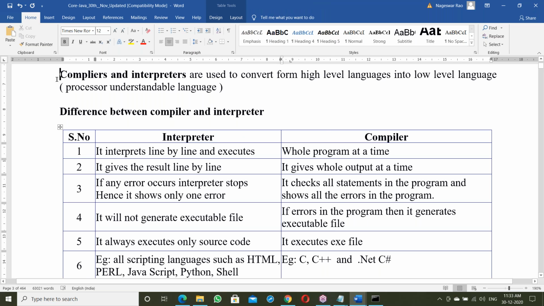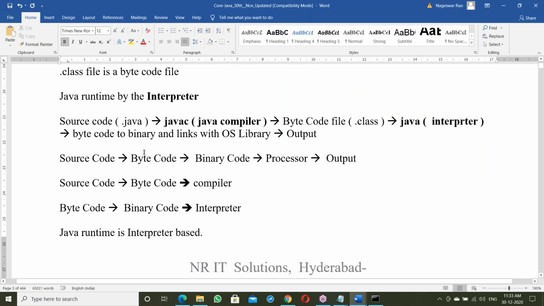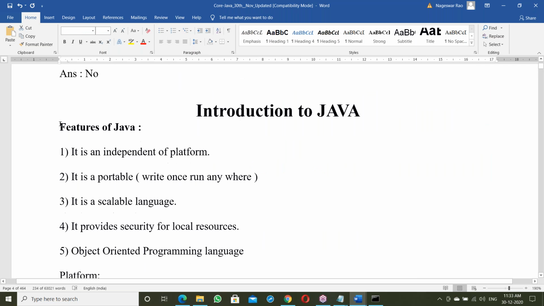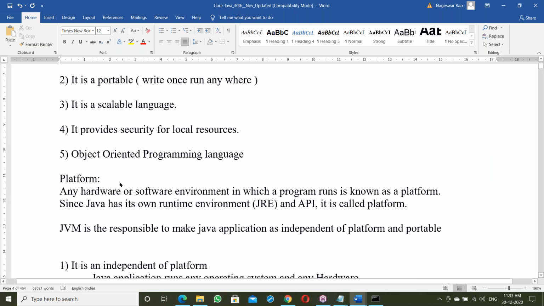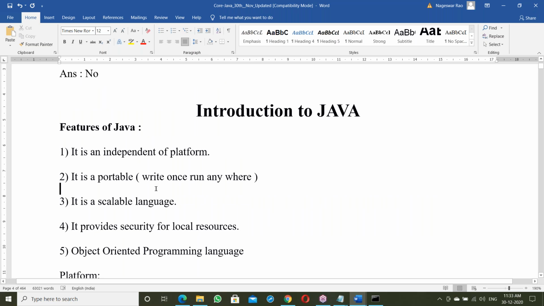The first 45 minutes will be this, and the next 45 minutes we'll discuss Java features. So tomorrow we're taking Java features: what is Java, and what are the Java features. That topic will be taken.